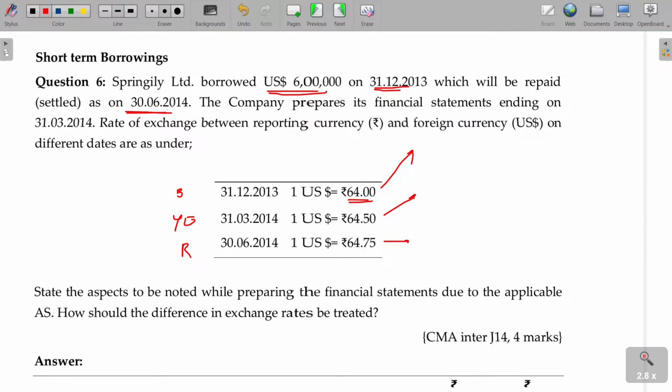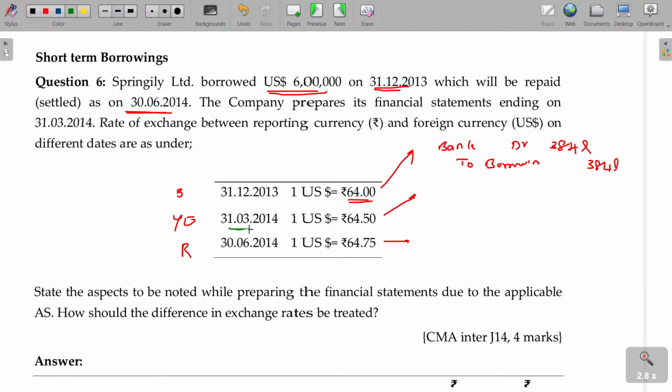At the time of borrowing, the rate is 64 per dollar for the 6 lakhs. You get the collections: bank account debit to lender account, or borrowings account. How much? 64 into 6 lakhs, 384 lakhs.